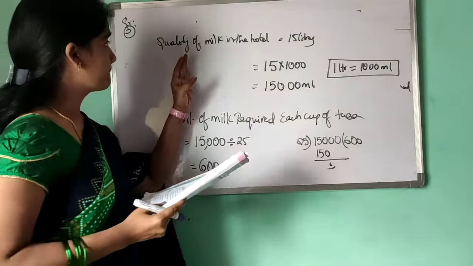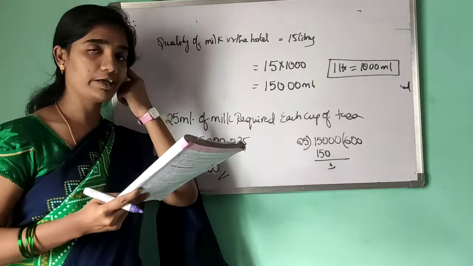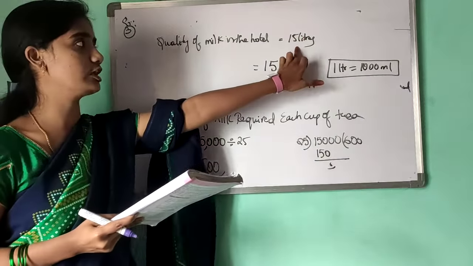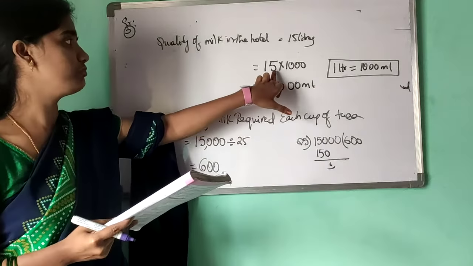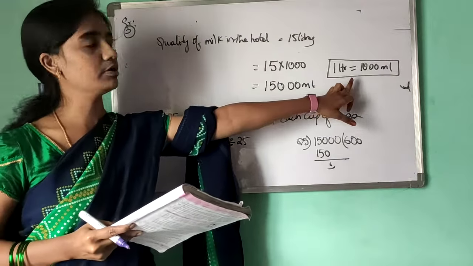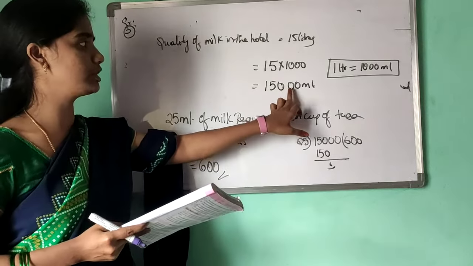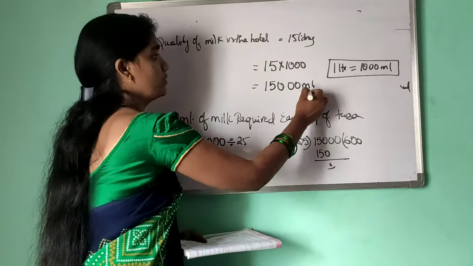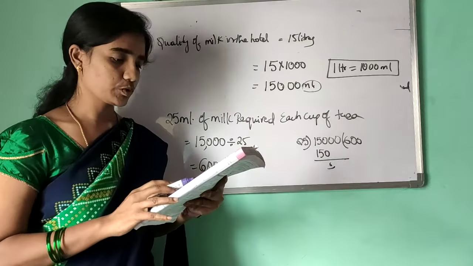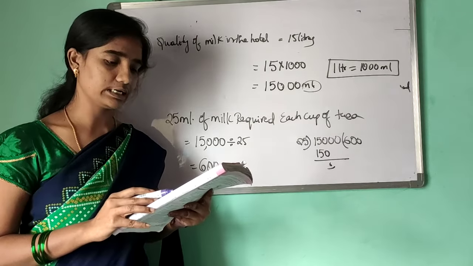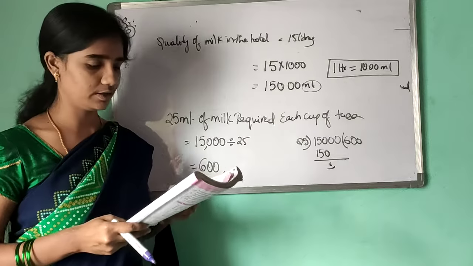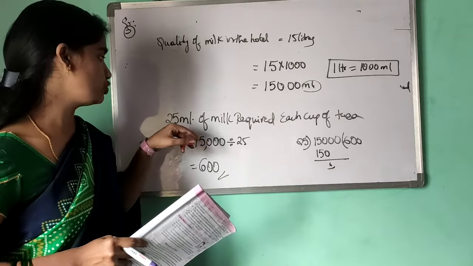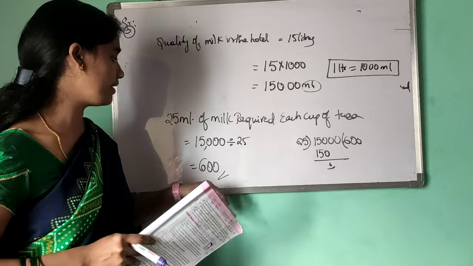The hotel already has milk. How many liters? 15 liters. So you have to convert the liters into milliliters. 15 into 1 liter equals 1000 milliliters, so you multiply 15 into 1000 and you will get 15,000 milliliters. 25 milliliters of milk is required to prepare a cup of tea. How much can you make? You have to divide the 15,000 milliliters by 25. So we will get the answer, 600.